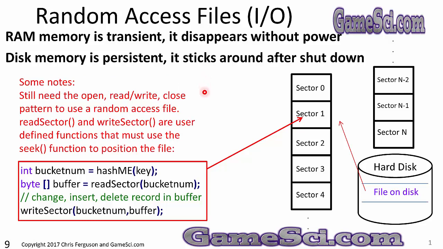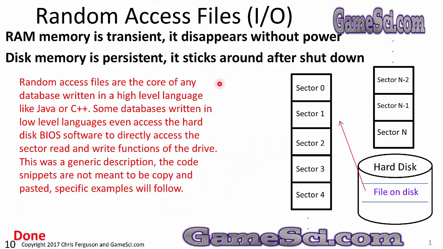Some notes. We still need the open, read, write, and close pattern to use random access files. Read sector and write sector are user-defined functions that must use the seek function to position to a file. Random access files are the core of any database written in a high-level language like Java or C++. Some databases written in low-level languages even access the hard disk BIOS directly to access the sector read and write functions of the drive. This is a generic description. The code snippets are not meant to be copied and pasted. Specific examples will follow.